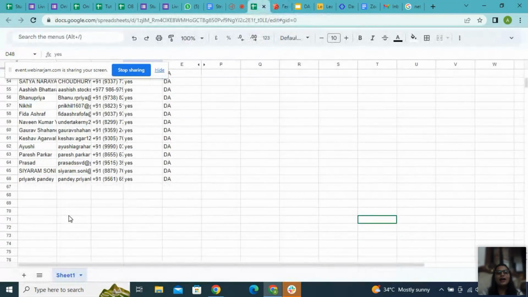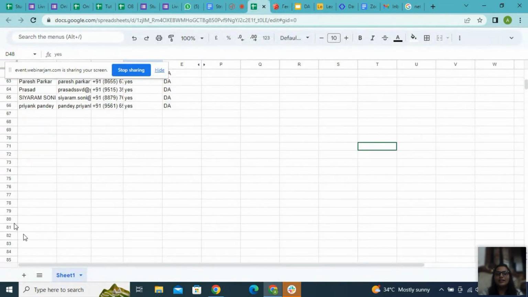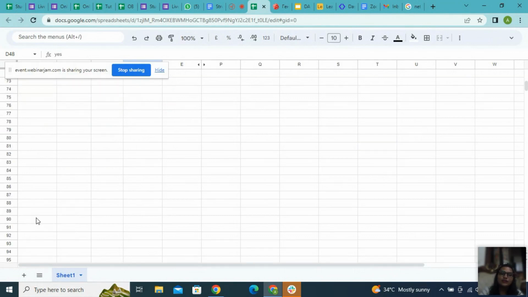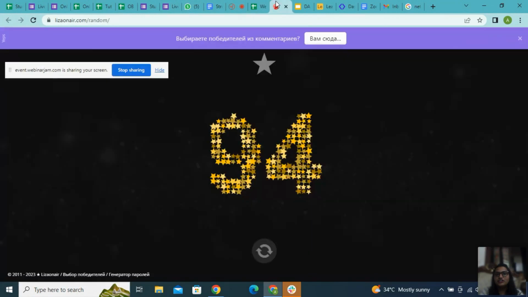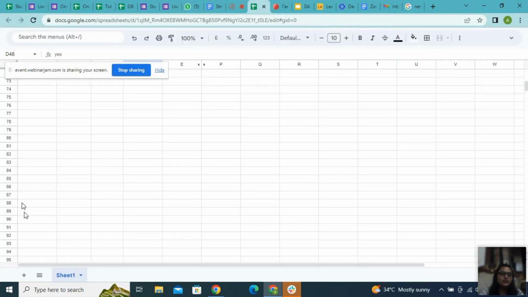So I come back to the sheet and I go to 94. It was a random number that I had taken, so that you all get to know how the winner announcement will be done. Let me recheck it. It is 94. I'll come to this 94th row, which is empty right now, but if the registration was done, the 94th person would be the winner.